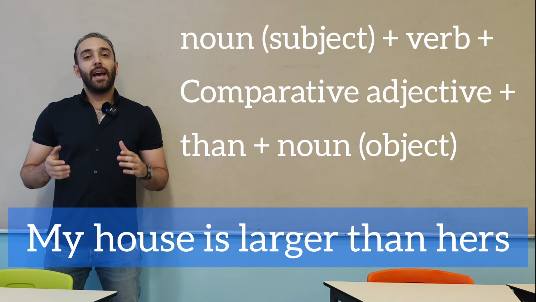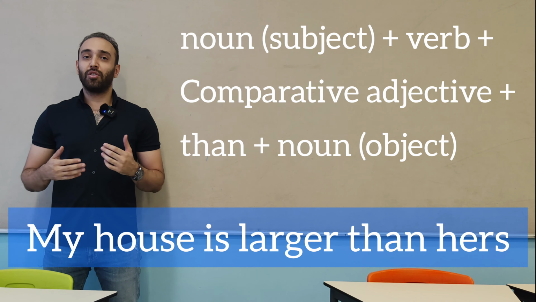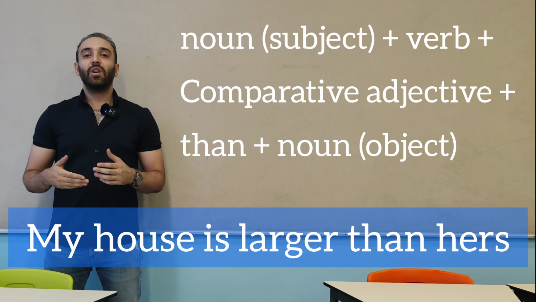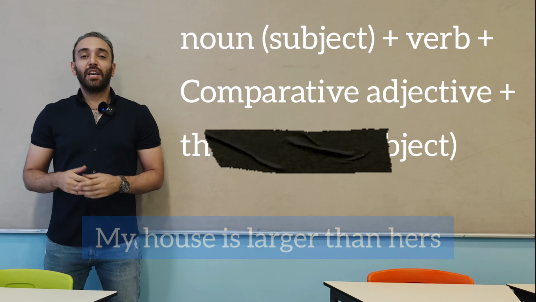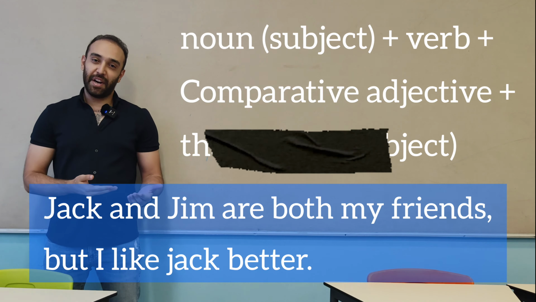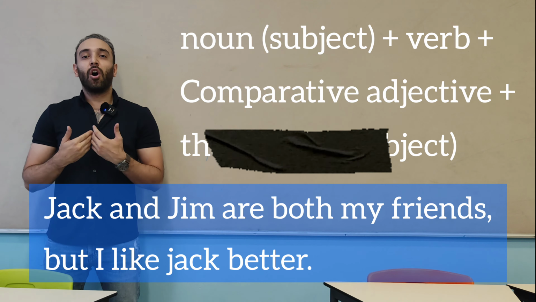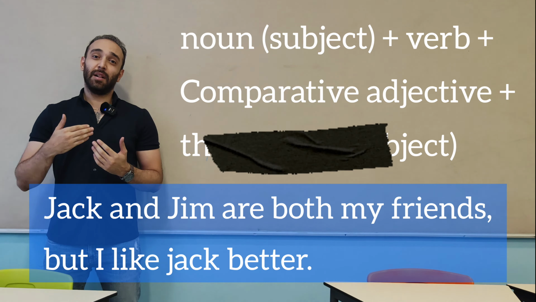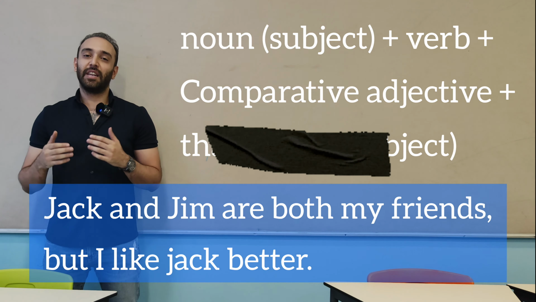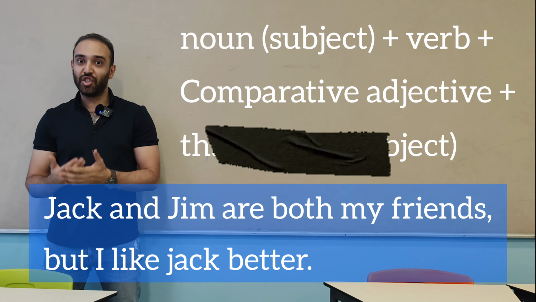Okay? And here is a situation. If the second noun or the object can be understood by the help of the context, we can omit it. For example, Jack and Jim are both my friends, but I like Jack better. Here I didn't say than Jim, because than Jim can be understood by the person in front of me. They can easily understand that I'm comparing Jack and Jim together, because in the first sentence I mentioned both names.